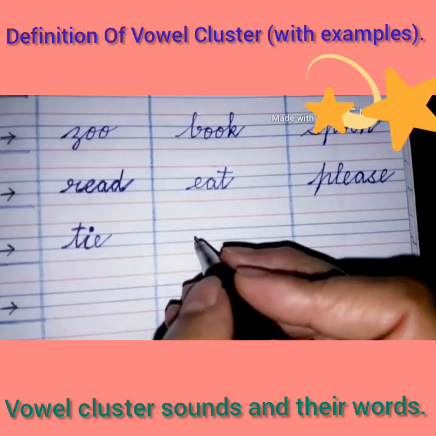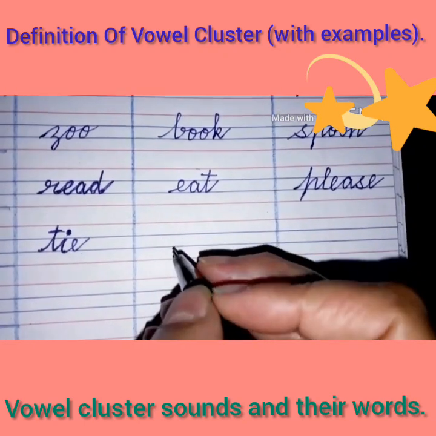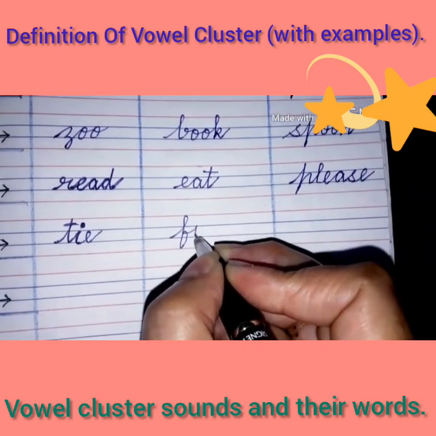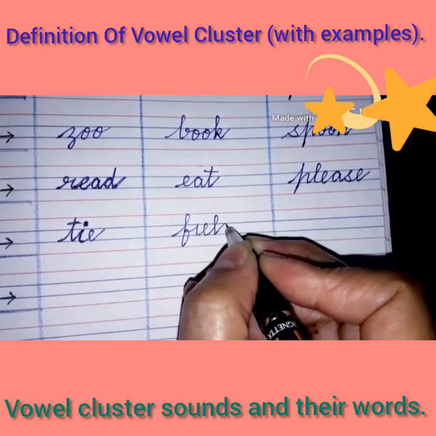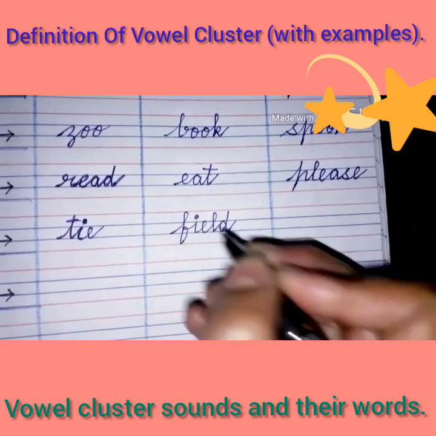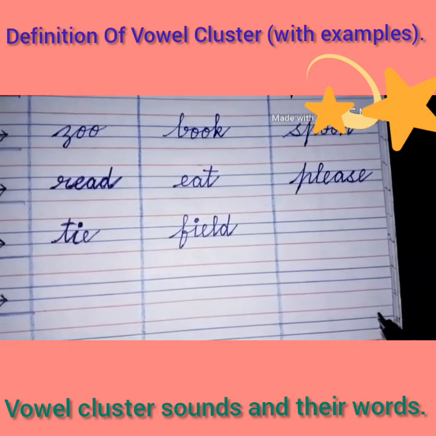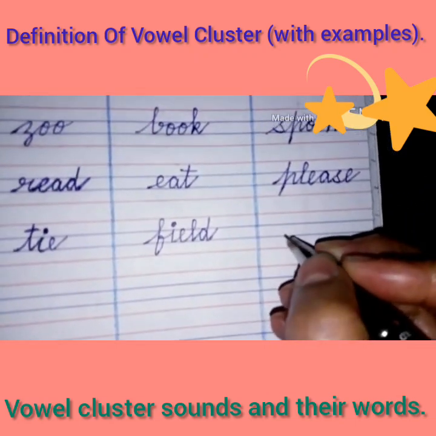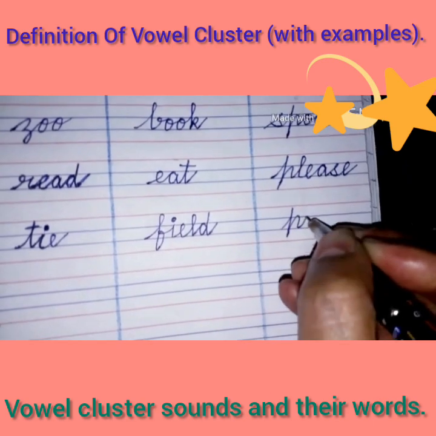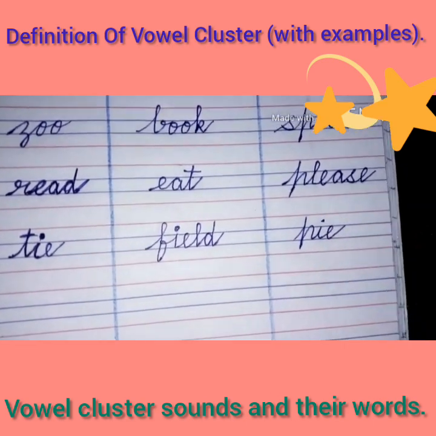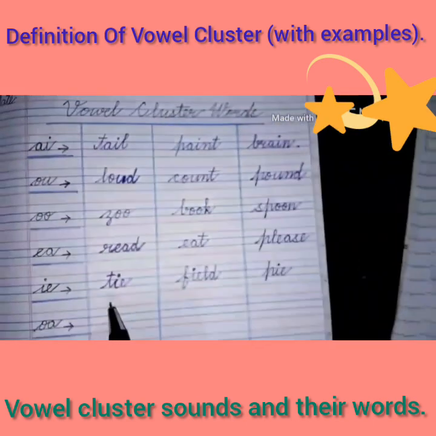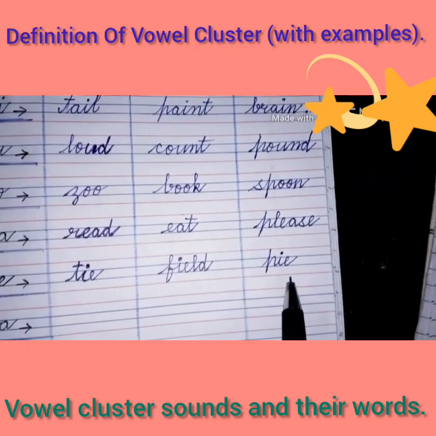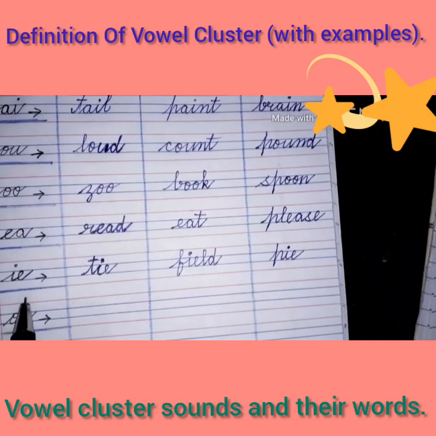Our second word with IE sound is F-I-E-L-D, field. And our third word is pie, P-I-E, pie. So children, we have written three vowel cluster words, tie, field, pie with IE sound.